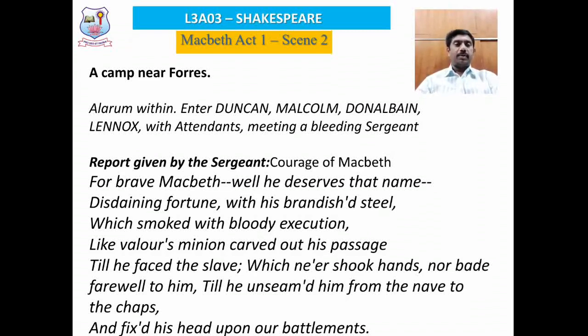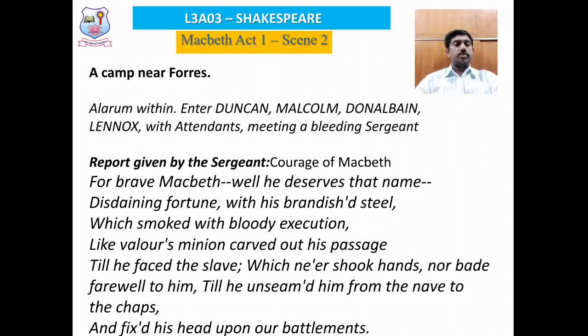Look at the beautiful description given by Shakespeare about the speed in which Macbeth moved his blades while cutting the bodies of his enemies. And he says, like Valour's minion carved out his passage, he was just moving like a deadly weapon till he faced the slave which never shook hands nor bade farewell to him.